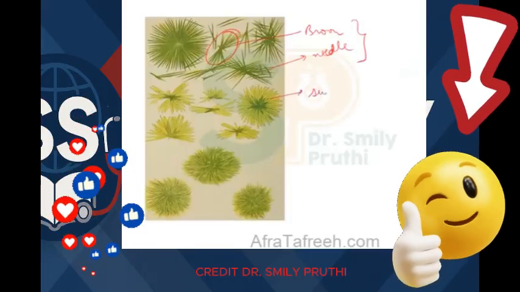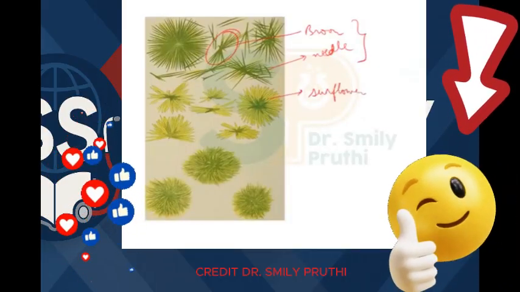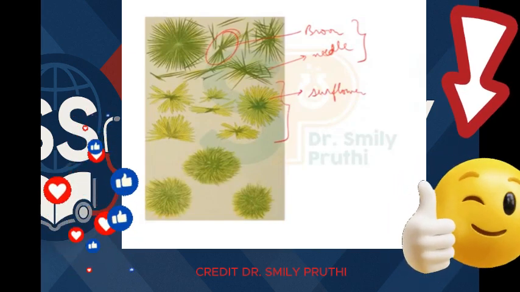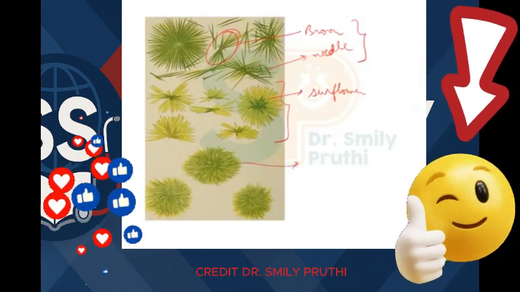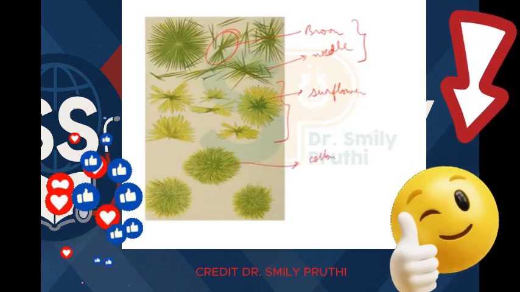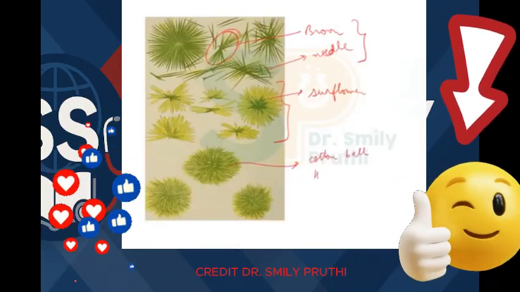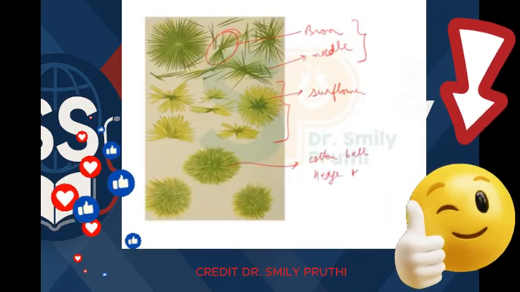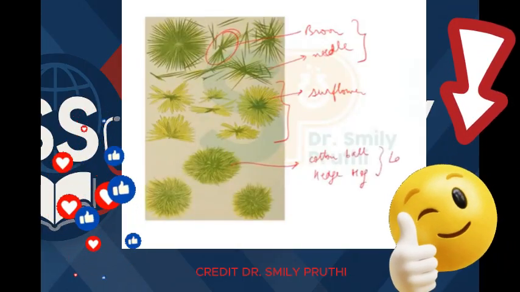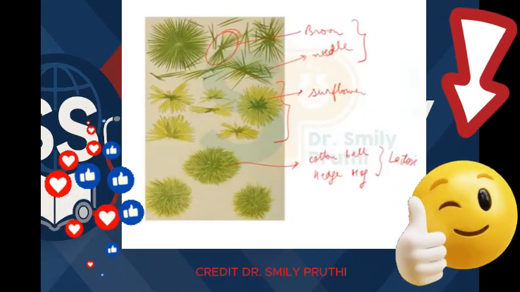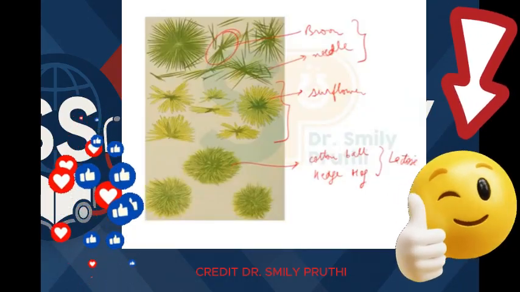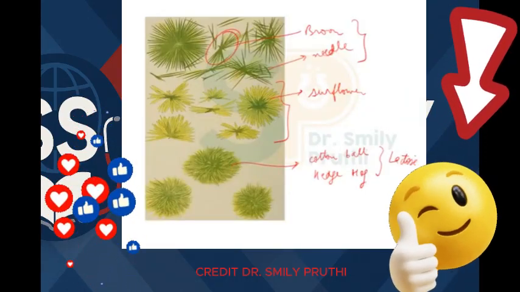Then this is a typical sunflower shape, this area, sunflower shape, which is for maltose. Then this is a typical cotton ball shape. We also say hedgehog-like appearance. And this is for lactose. So you can see the clear picture here in this diagram, right?